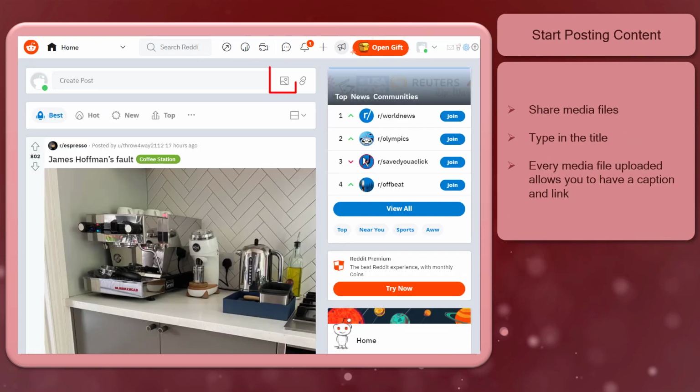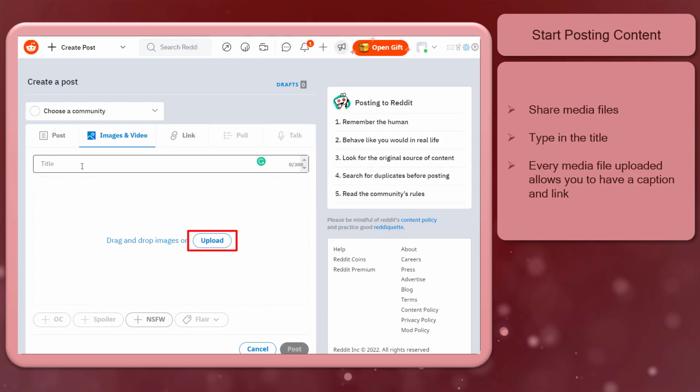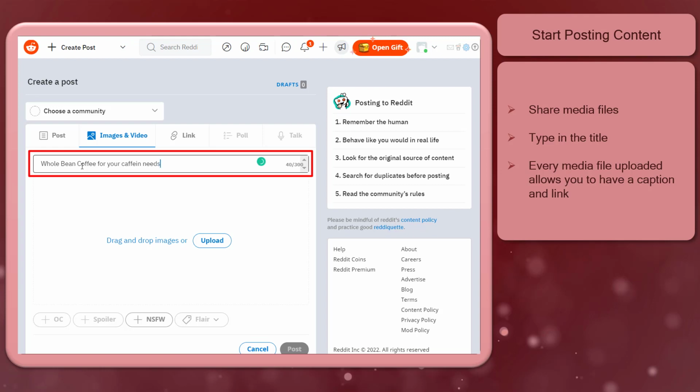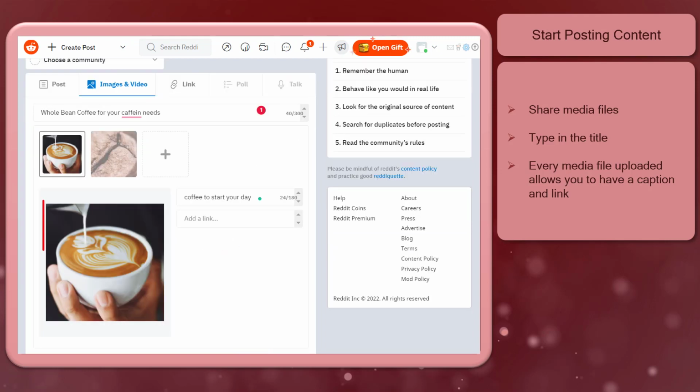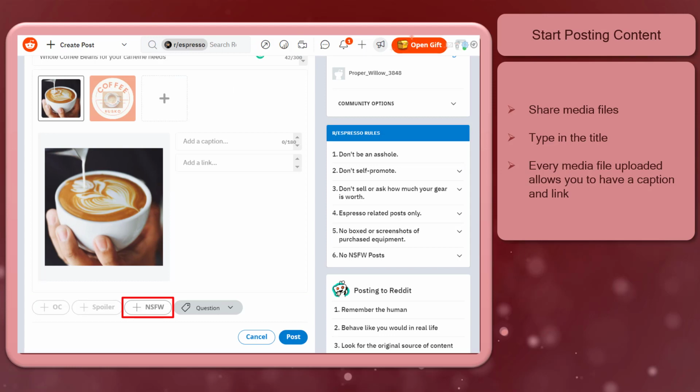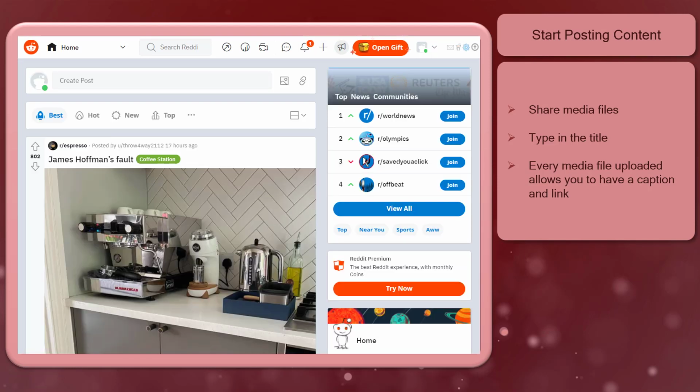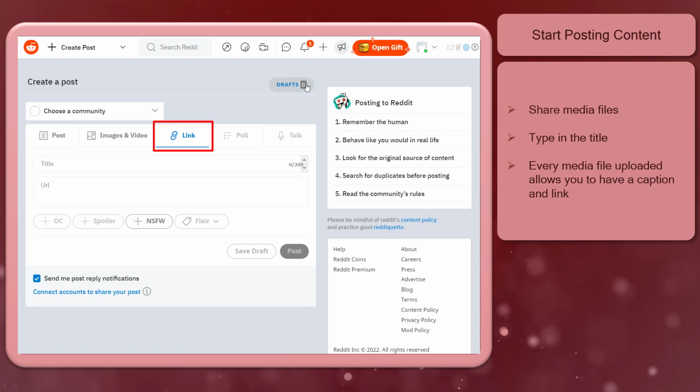You can also click on this media icon to directly upload photos or videos to your post. Just add your media's title here, and it will allow you to type in up to 300 characters as your title. For every media file that you'll upload, you can add a caption and a link. Notice this button, which means that if you enable this button, you are informing Reddit that this media is not safe for work. Next, this icon allows you to paste a link directly to your post.